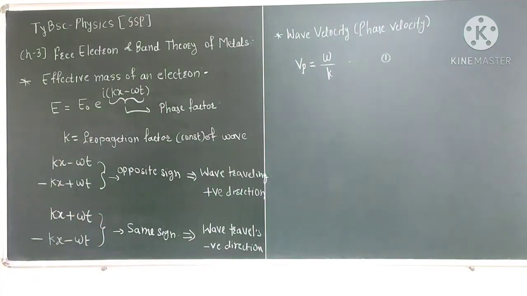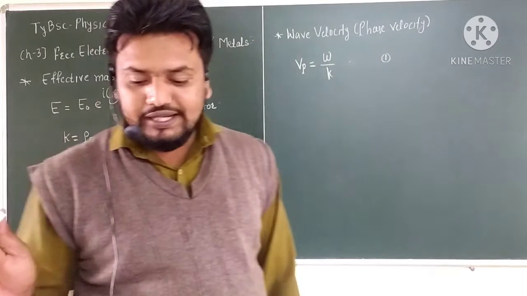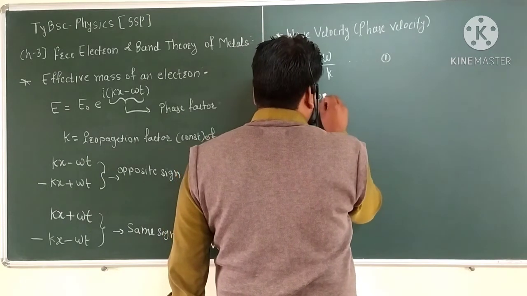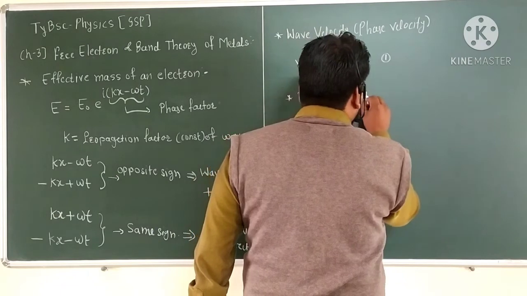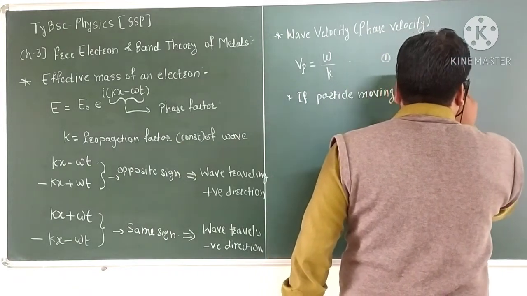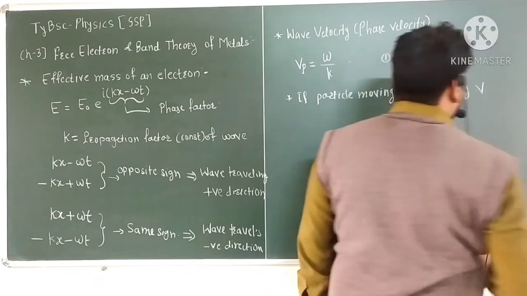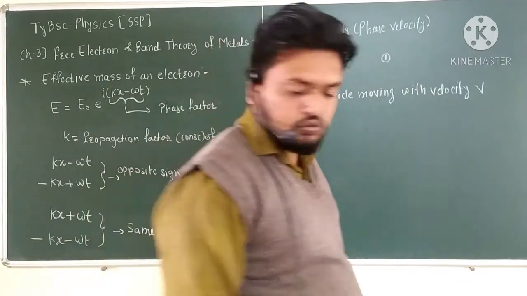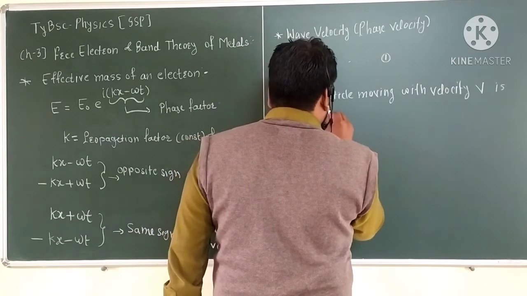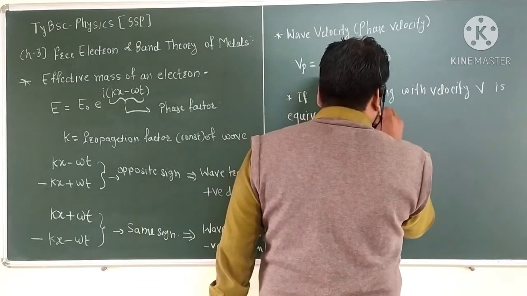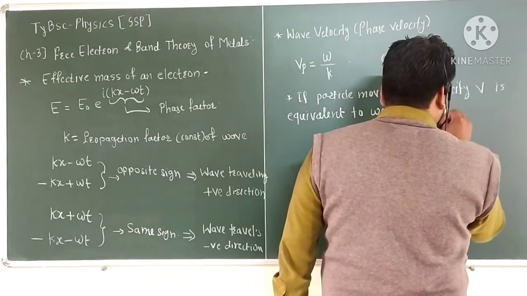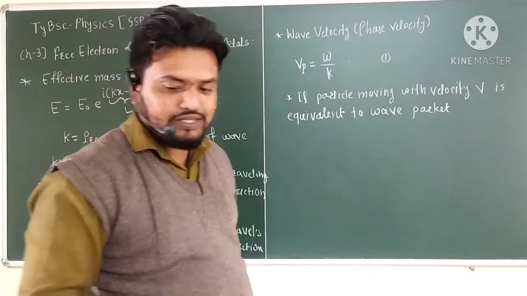If a particle is moving with velocity v, it is equivalent to a wave packet, that is, a wave traveling in a group, with a group velocity Vg.